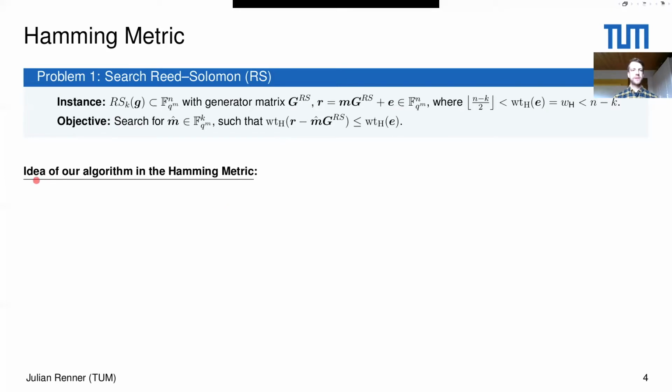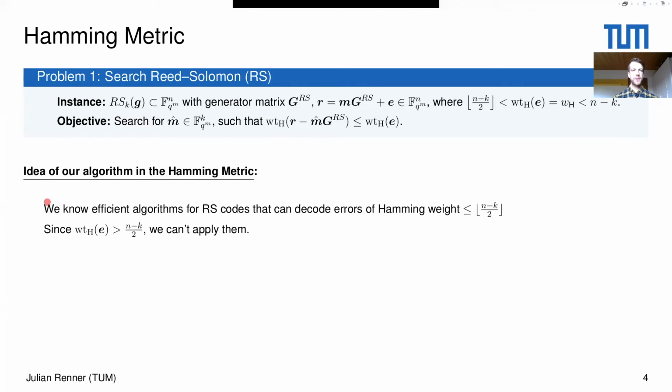Now let's look at the idea of our algorithm in the Hamming metric. What we know is that there are efficient algorithms for these Reed-Solomon codes, which can correct errors of Hamming weight smaller or equal to (n minus k) half very efficiently. And what I mean with can decode, they are capable of correcting all these errors, not only with high probability, but all of them. Now, if you look at the instance of the problem, you can see that the Hamming weight of this vector is larger than this quantity, which means we cannot apply these algorithms directly.